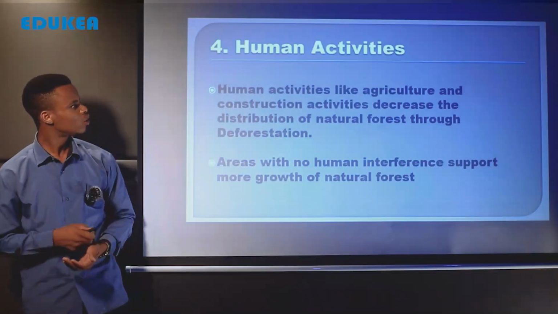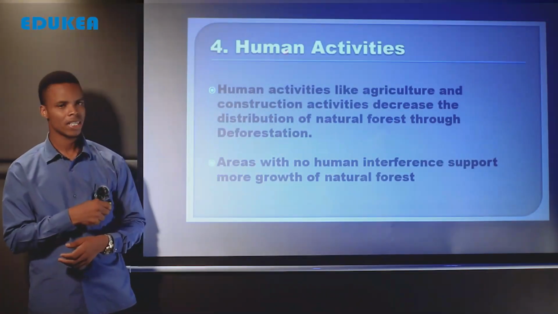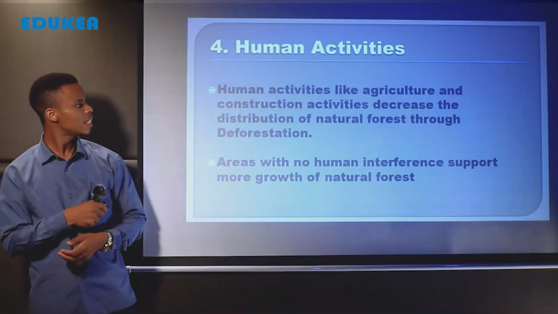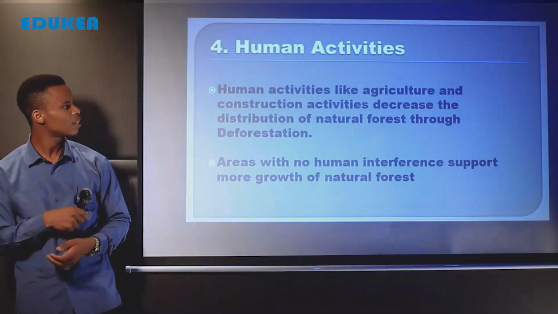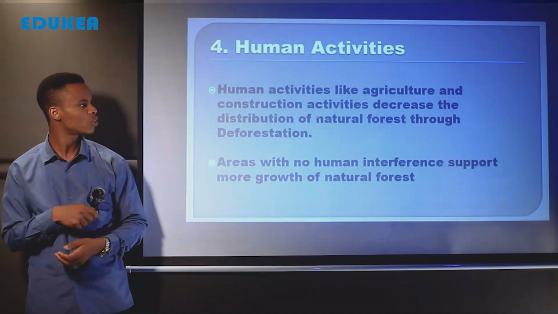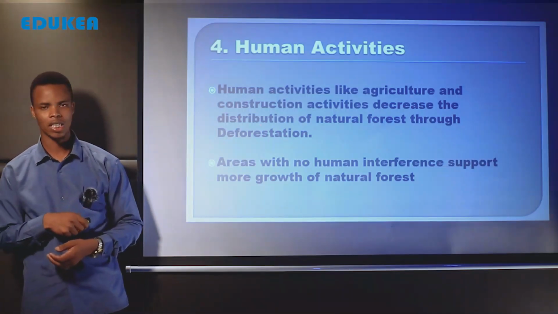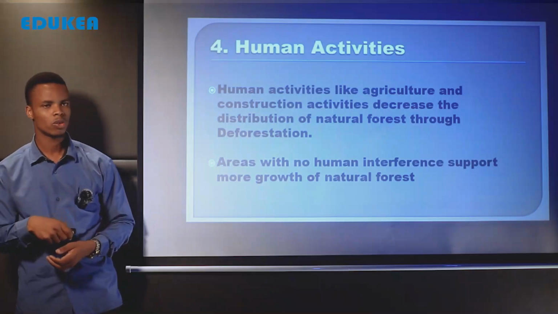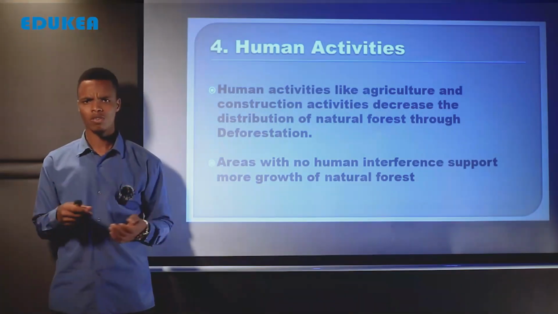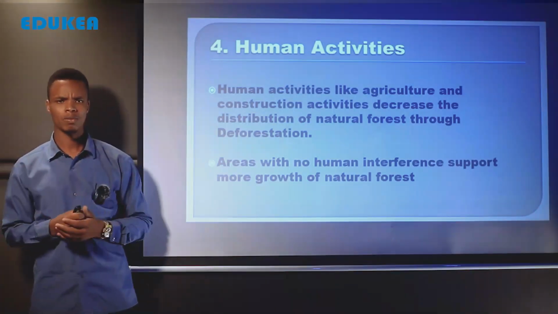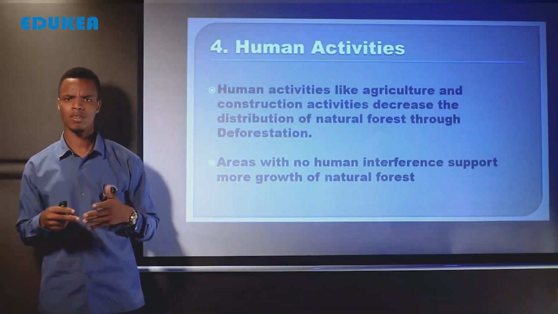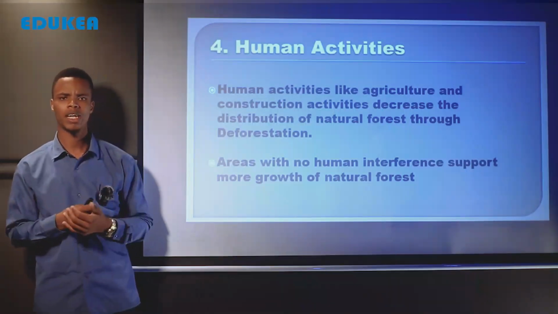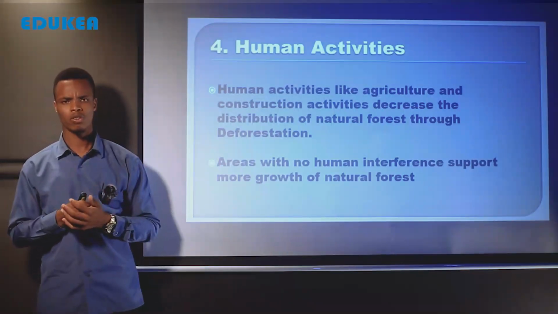Another factor here we talk about human activities. Shughuli za kibinadamu. And here human activities like agriculture and construction activities decrease the distribution of natural forest through deforestation. The areas with no human interference support more growth of natural forests. Hapa sasa tunazungumzia shughuli za kibinadamu, kwa mfano kilimo pamoja na shughuli za ujenzi, mabarabara, kuanzisha settlement mpya. Ina discourage more growth of natural forest.